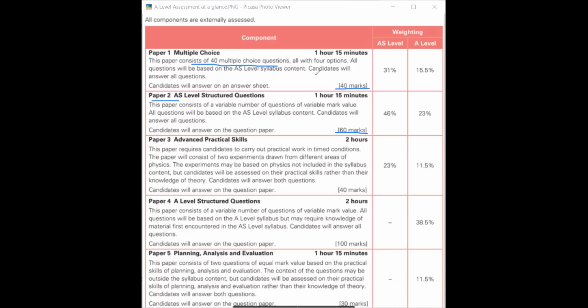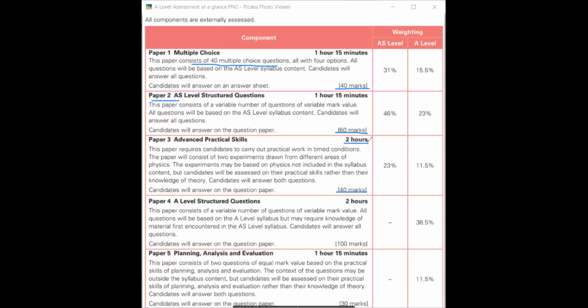MCQ is almost around 2 minutes, very close to 2 minutes you are getting for each of the questions. It's 1 hour 15 minutes, which means 75 minutes, right? So 75 minutes you are getting for 40 marks. So for each of the questions you are getting almost 2 minutes. Then for paper 3 you have 40 marks. There will be two questions for 40 marks, and the time is 2 hours.